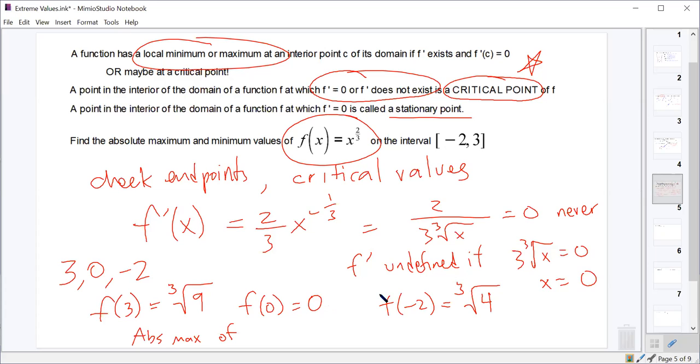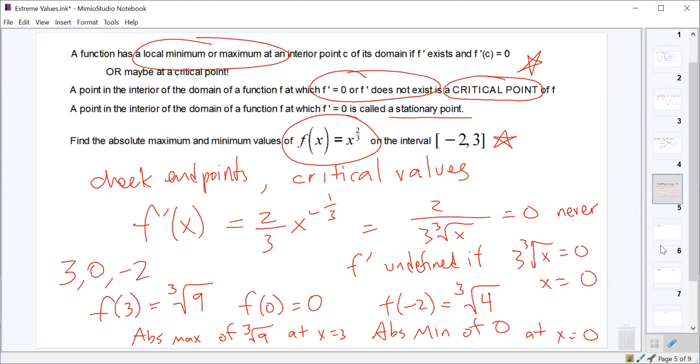Is the cube root of 9 or the cube root of 4 bigger? Cube root of 9. All right. So we have an absolute max of the cube root of 9 at x equals 3. And which one is the smallest? 0. Wonderful. And so we've determined on this closed interval what the absolute max and the absolute min are. And we should note that we were guaranteed to have both an absolute max and an absolute min because this function is continuous on this closed interval. And so the extreme value theorem says that we must have an absolute max and an absolute min. Everybody good?